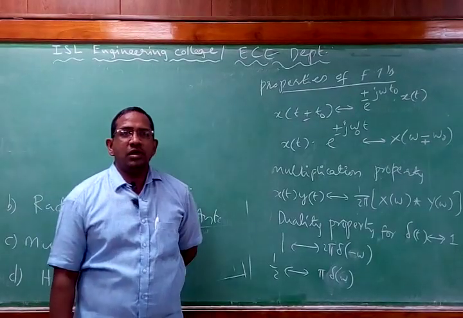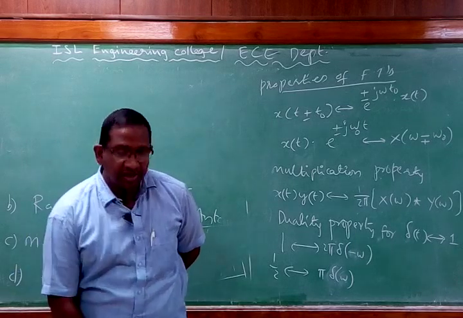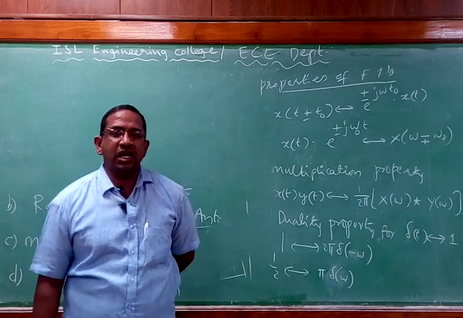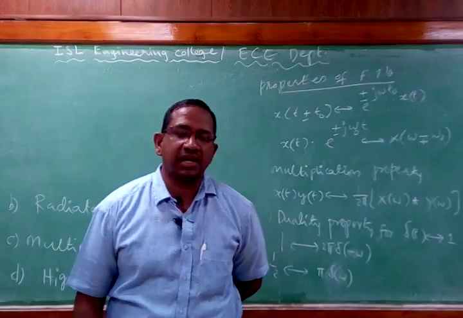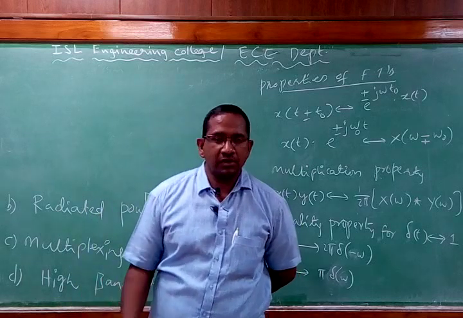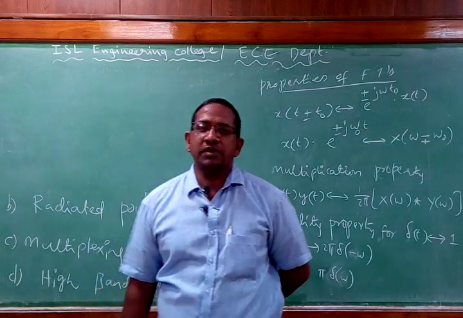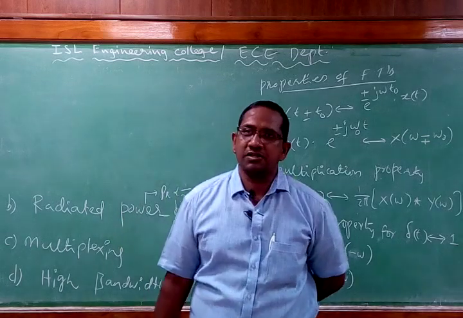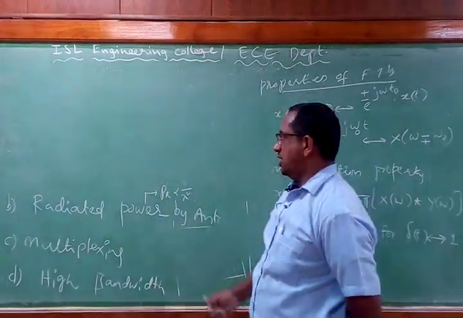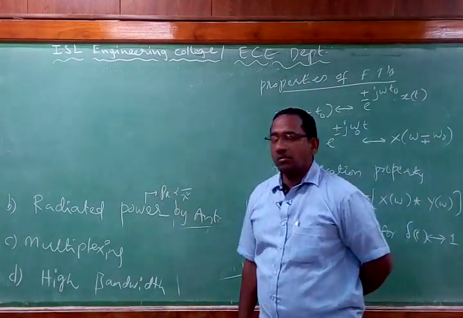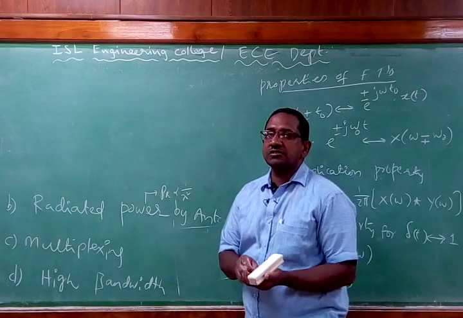Right. So now as the need of modulation, we have discussed the height of the antenna. The height of the antenna is normally going to be practicable when you go with modulation. The next point is the radiated power of an antenna is also going to be very good when you increase the frequency of the transmitted signal by the process of modulation. Because of this radiated power, we also need modulation. The next point is known as multiplexing.